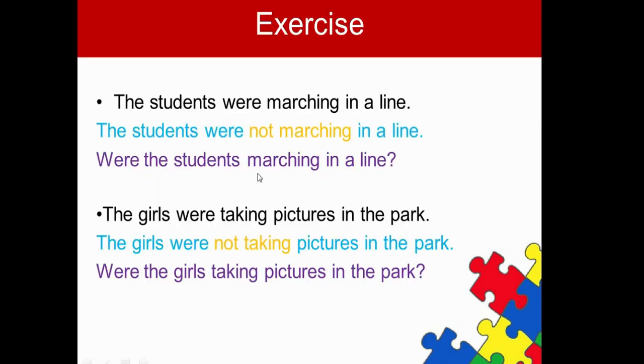Next is, the students were marching in a line. The students were not marching in a line. Were the students marching in a line? The girls were taking pictures in the park. The girls were not taking pictures in the park. And were the girls taking pictures in the park? This is the easiest sentence, in which you just have to write not after the helping verb, and if you are making it into interrogative, you just have to put the helping verb before the subject to make it into a question or interrogative.